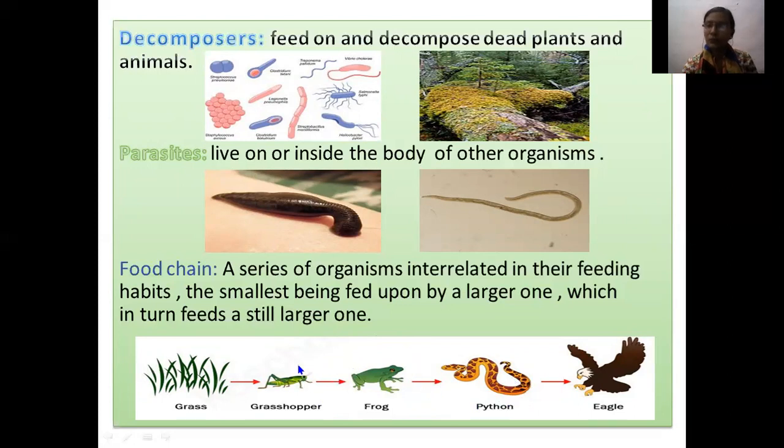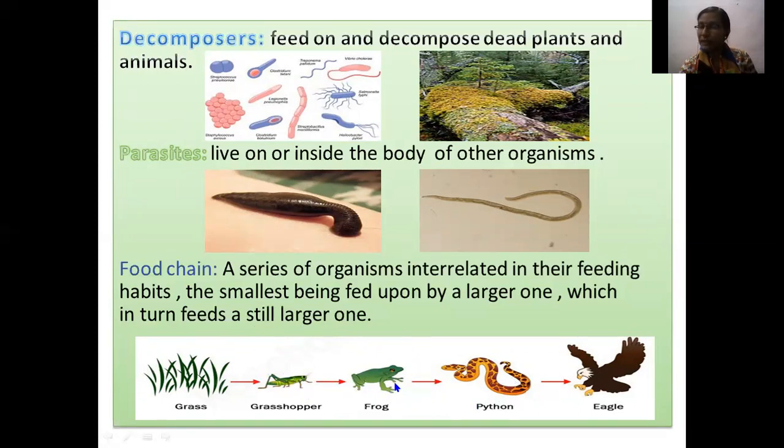So first the food chain starts with the producers and moves towards the consumers. The grasshopper depends on grass for food and the frog depends on the grasshopper for food. So the frog is not directly dependent on the grass, but it depends indirectly with the help of the grasshopper.